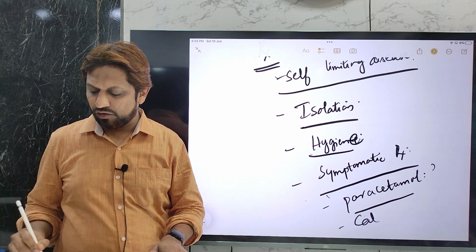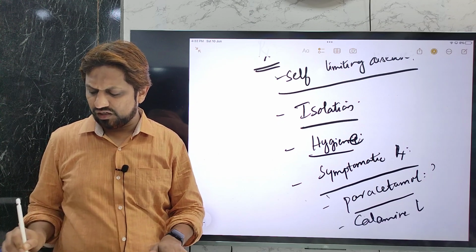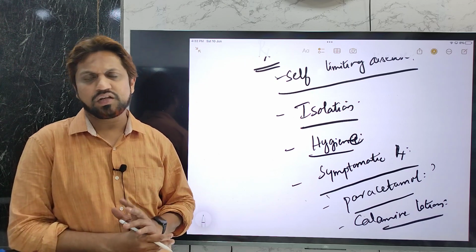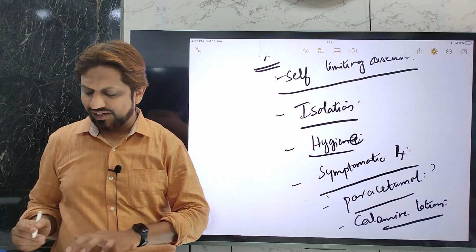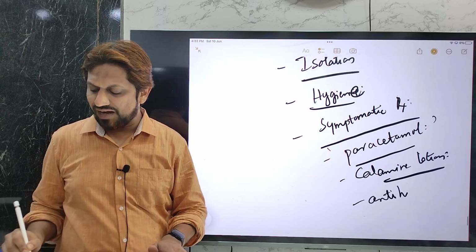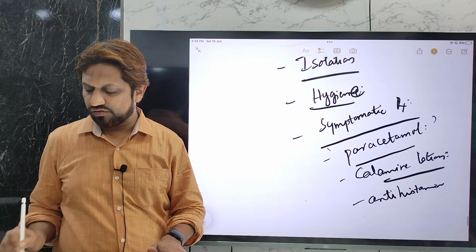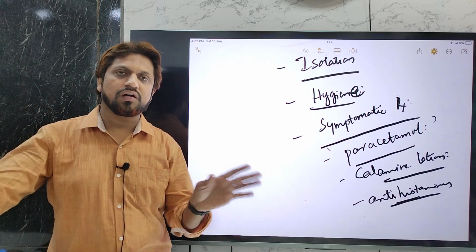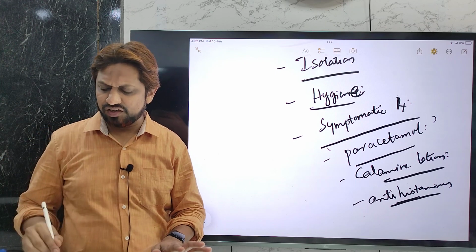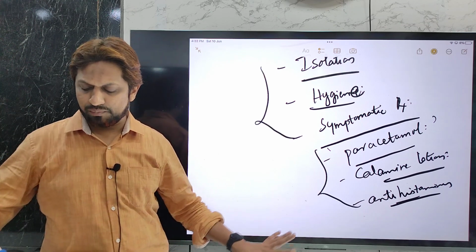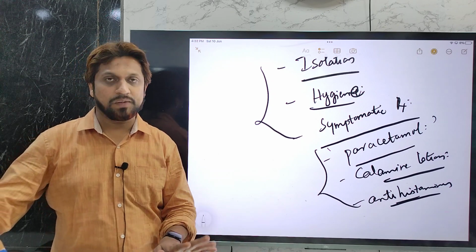Along with that, calamine lotion. It will give a soothing effect to the lesions. However, it's not compulsory, but it can help. And antihistaminics can be given. These just support your symptomatic treatment. Antihistamines like chlorpheniramine will prevent the itching. So that's all that's needed: just personal hygiene and isolation, and these simple methods will help in the treatment.